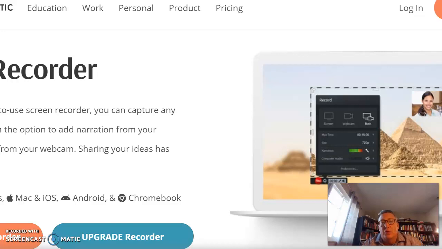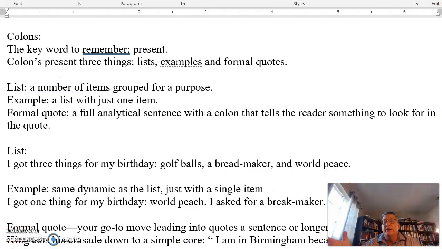I want to talk about colons. The colon is the most dramatic mark of punctuation we have. It's like a trumpet fanfare. Da, da, da, da. Here it is. So the number one word to think about for colons is "present."